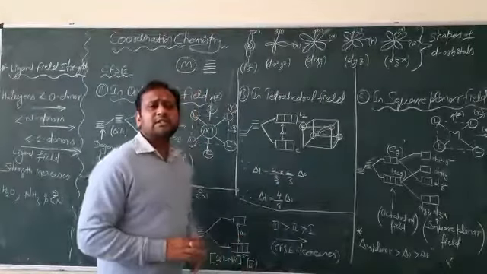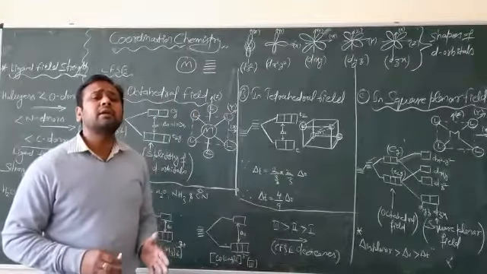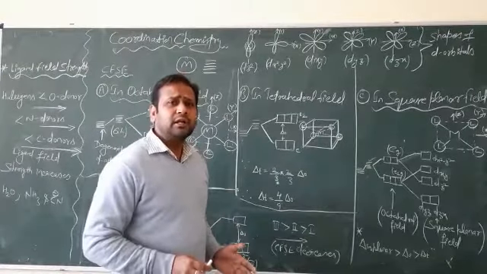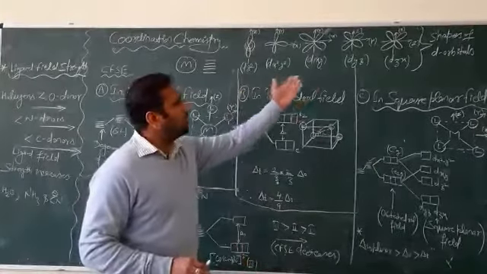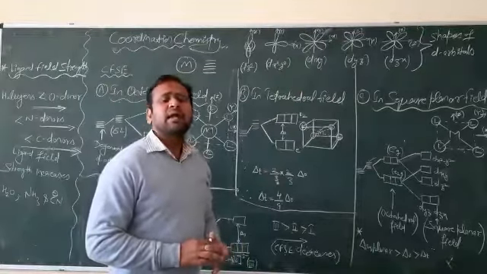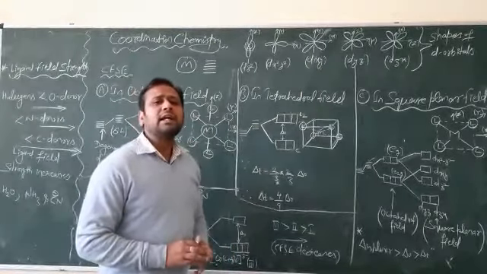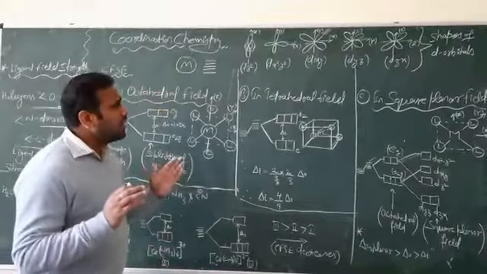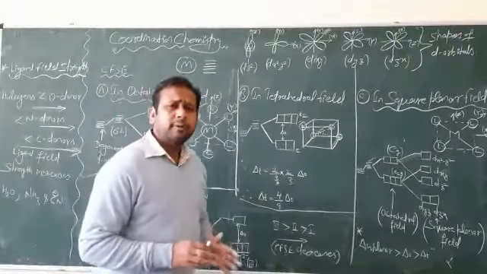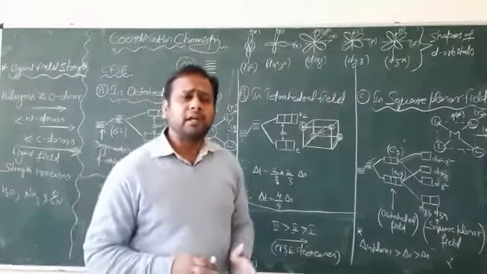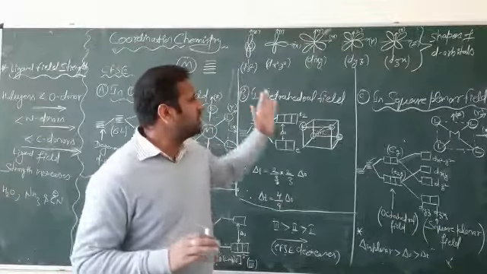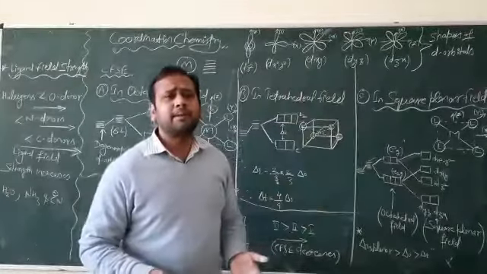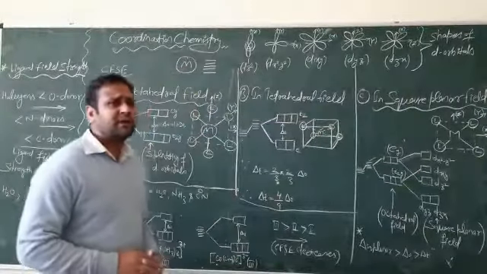These orbitals are of different shapes, but in the absence of any ligand field, the energy of all these orbitals is the same, and that is why they are called degenerate d orbitals. But in the presence of any particular field, these d orbitals of the transition metal ion split up in a different manner. So let us see one by one.